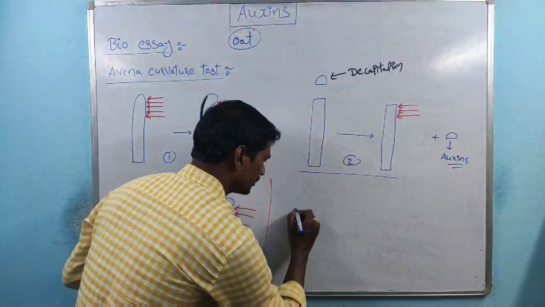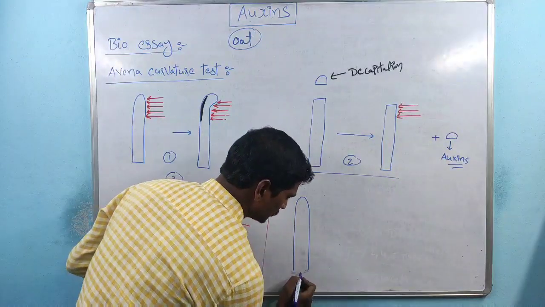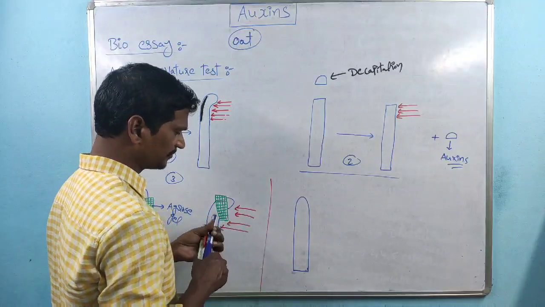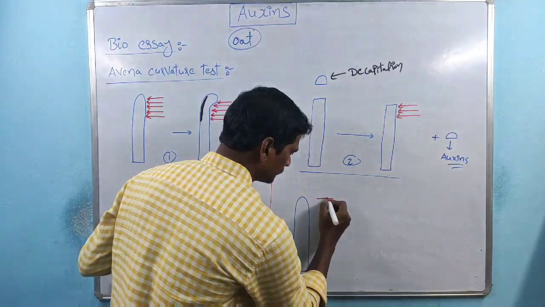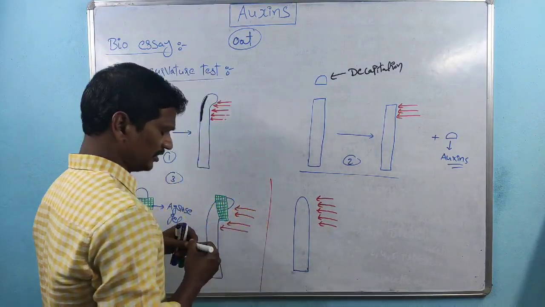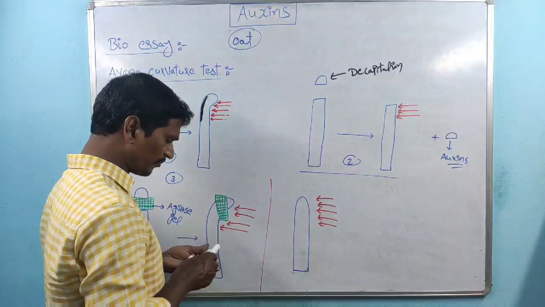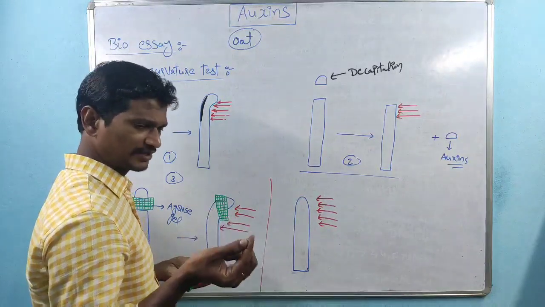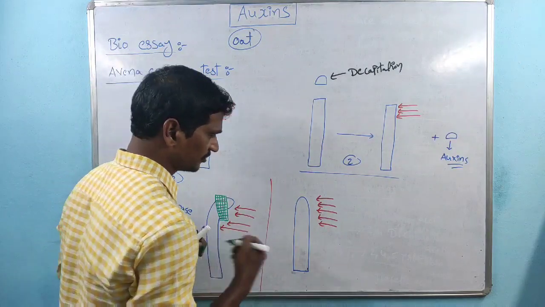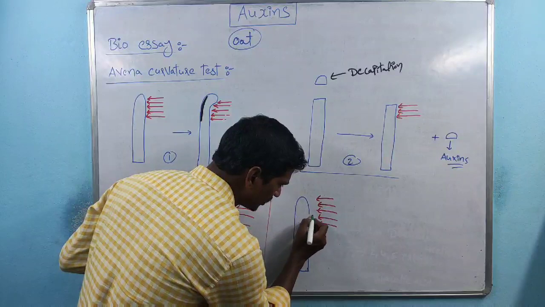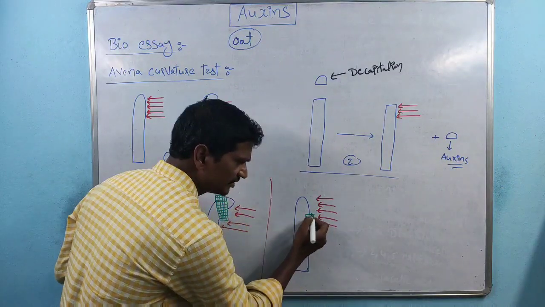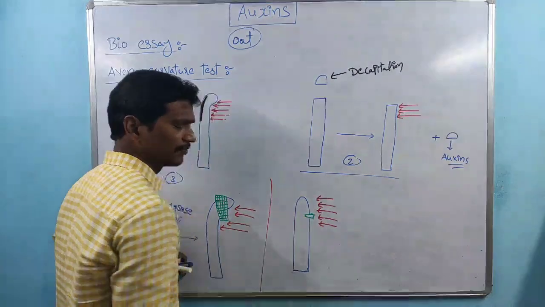See, this is the coleoptile part, and this is the light illuminating side. If we insert one plastic mica part towards the light direction, see, this is the light illuminating side, we inserted one mica part.